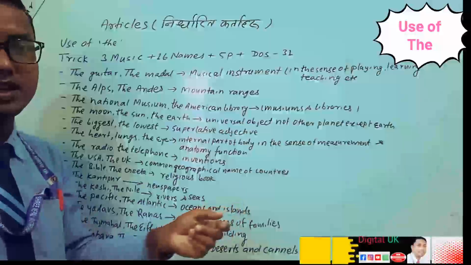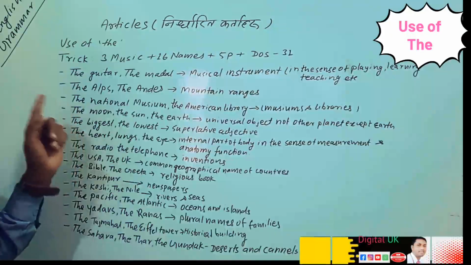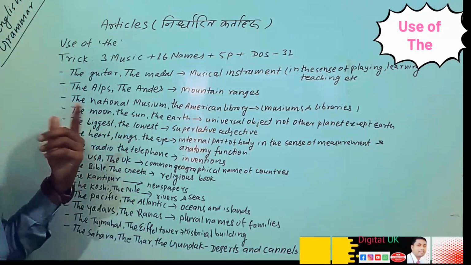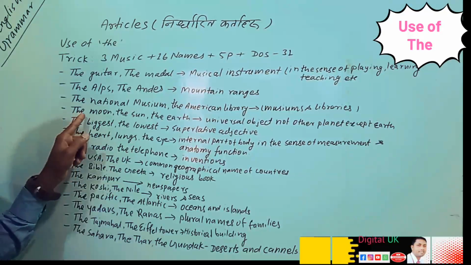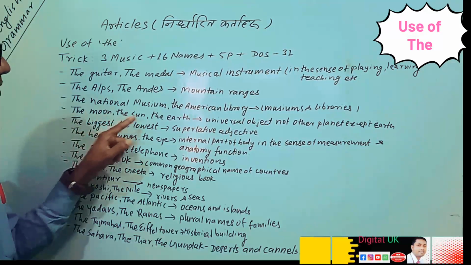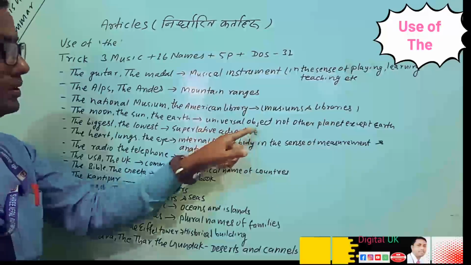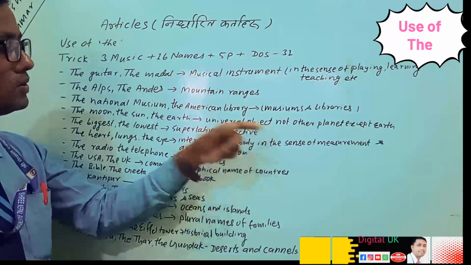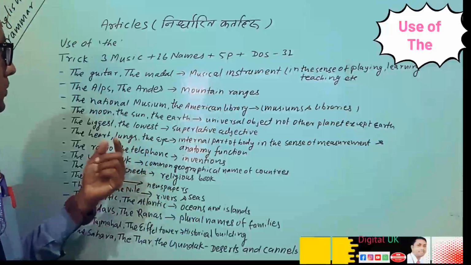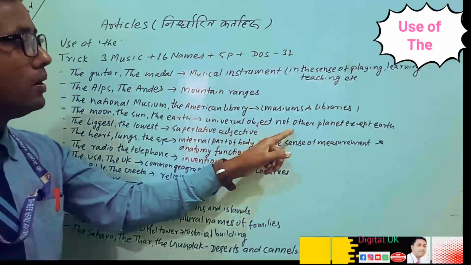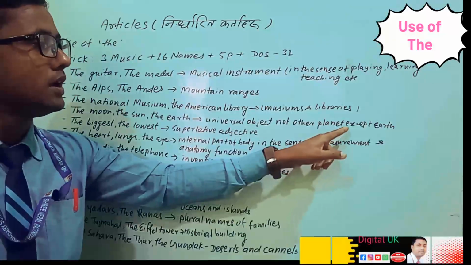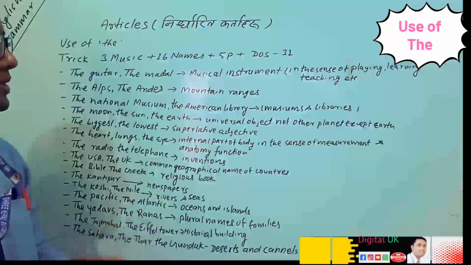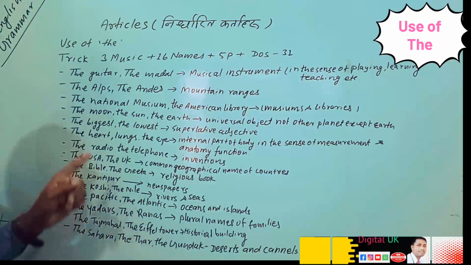So what can we understand here? Before the name of museum and library we can use the. Another, the moon, the sun, the earth, that are universal object. So before the name of universal object we can use the, but not other planets except earth. Earth by अरूमा चाहिँ use गर्न मिल्दैन प्लानेटहरुमा.